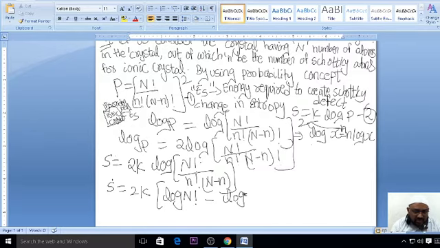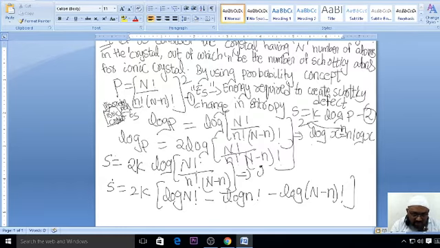You can just see if you have any doubt regarding this. Log N factorial minus log of capital N minus n factorial. So this I have expanded as it is. If you have any doubt, I can write it down.